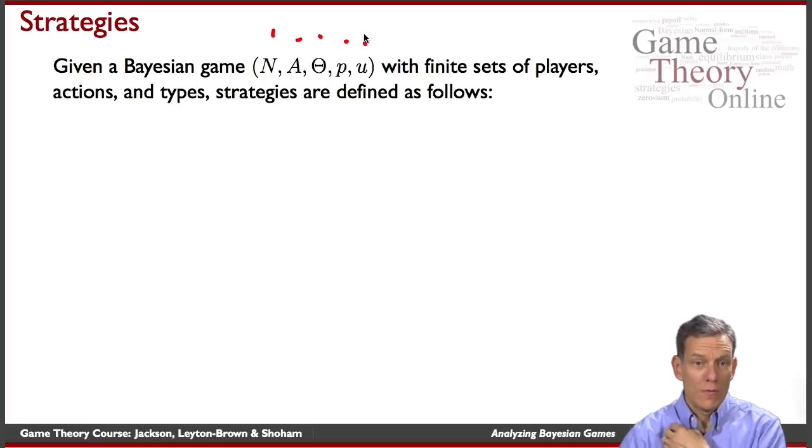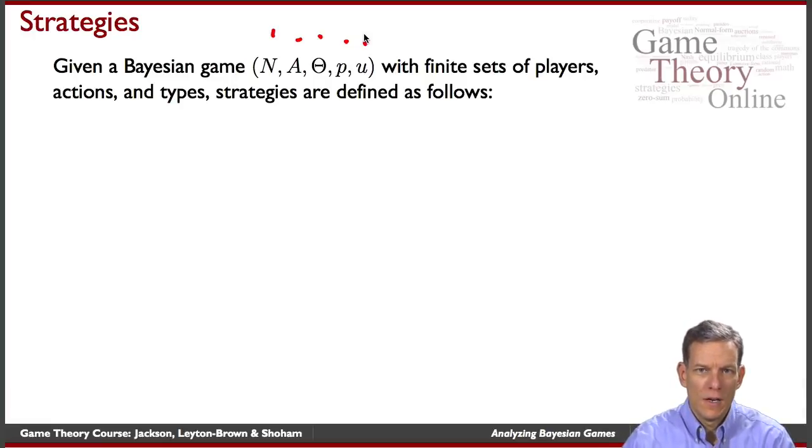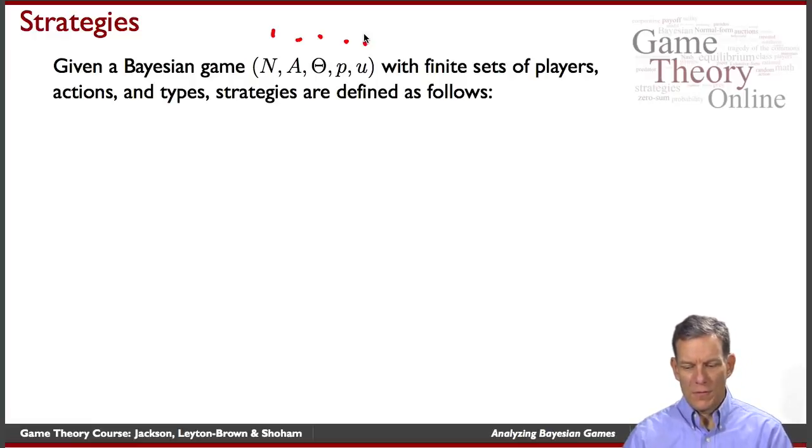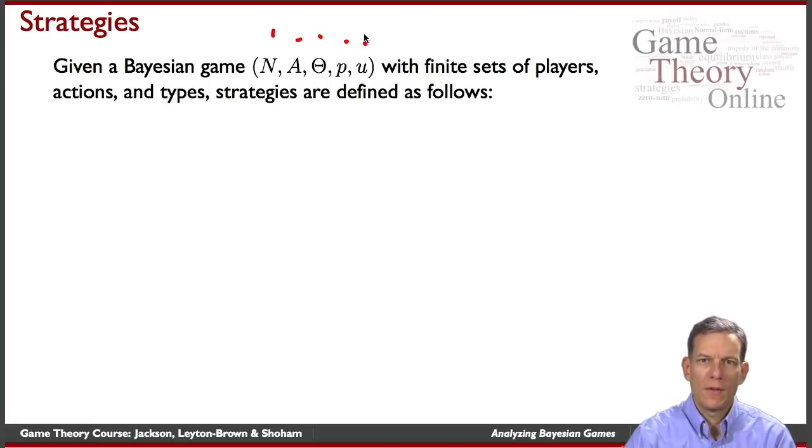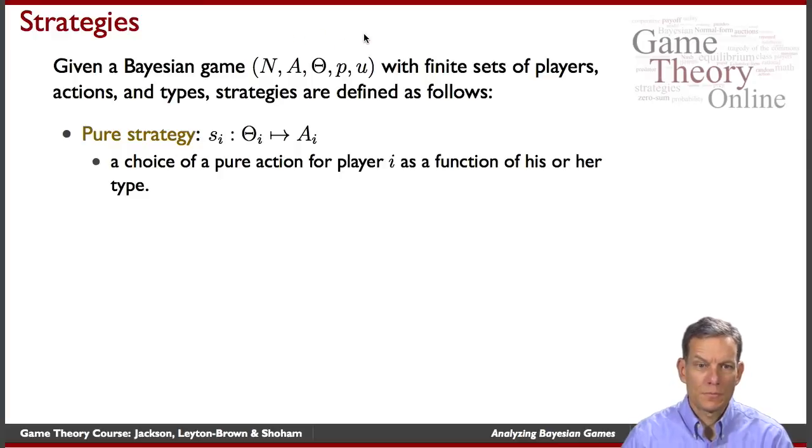When you go to infinite sets and continua, you have to be more careful about some of the details, in particular measurability considerations and integration. So we're going to stick with finite sets, where the basic principles and ideas are fairly easy to understand, and extensions are fairly straightforward, although there are some technical details you have to worry about.